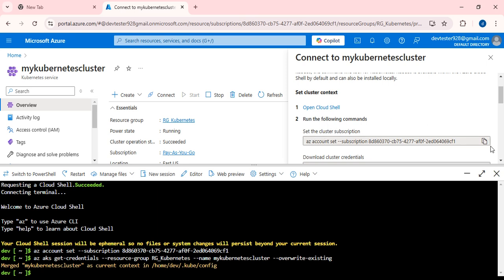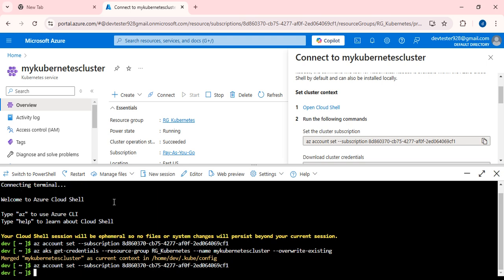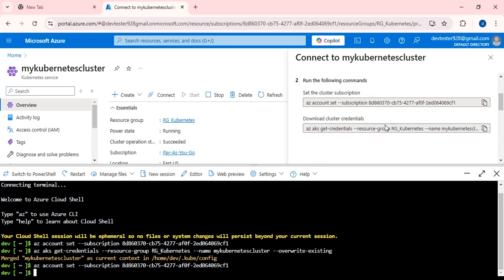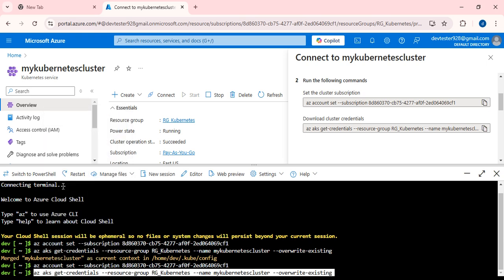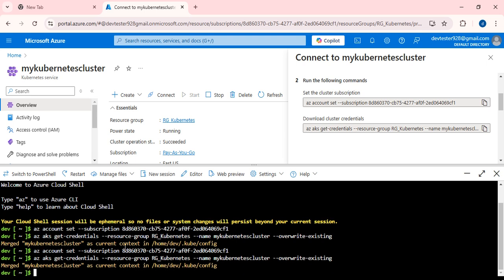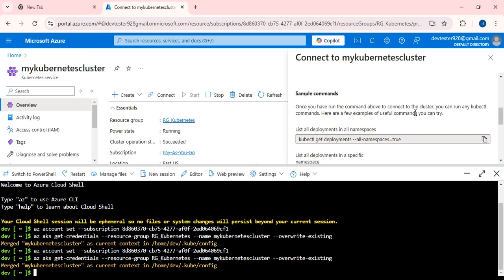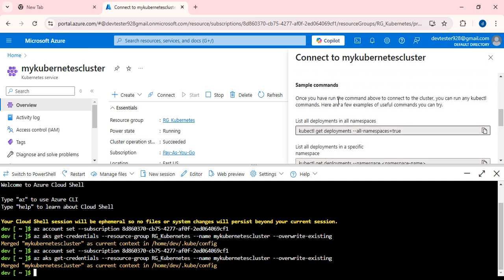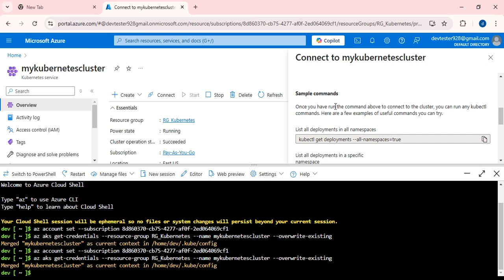Set the cluster subscription. Okay. Here, just paste it. Yes, enter. Done. Once this has been done, download the cluster credentials. Just copy it, paste it, enter. Merge the Kubernetes cluster as current context in home. Okay, fine. Right now it has been successfully connected.